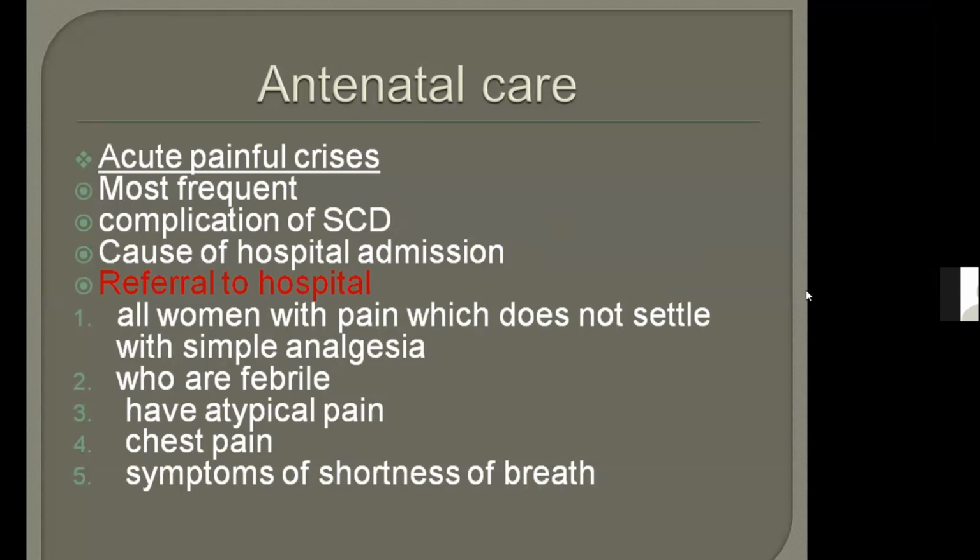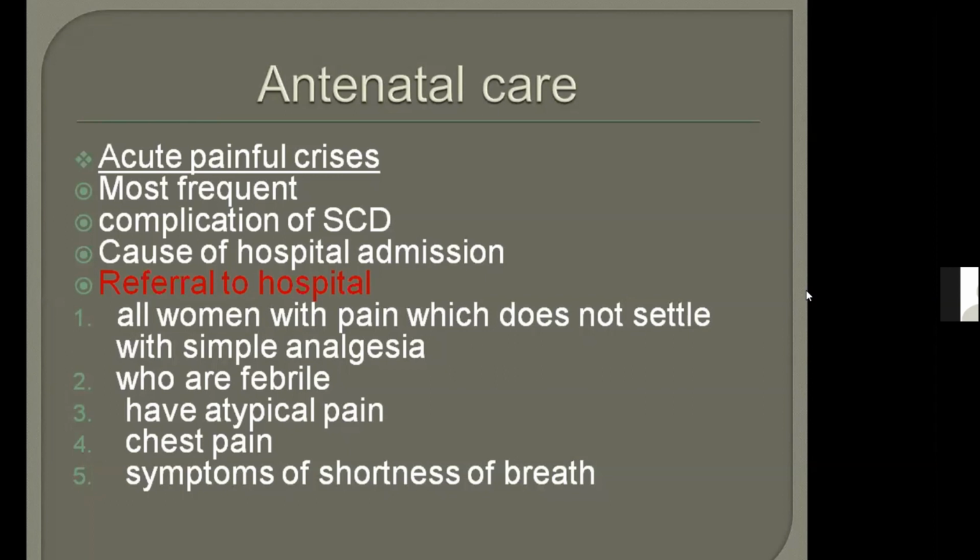So then we will need to refer the patient if the patient's pain is not treated by simple analgesia, if the patient is febrile, if she has atypical pain. Why atypical pain? Because she may have abruption, she may have acute chest syndrome, she may have pulmonary embolism. These are all atypical pain. Okay, if she has chest pain and shortness of breath, because chest pain and shortness of breath again lead to acute chest syndrome. So you have to memorize all these five points, which are the indicators for referral to hospital.